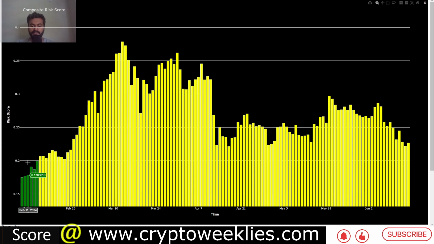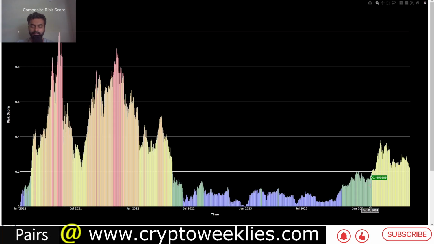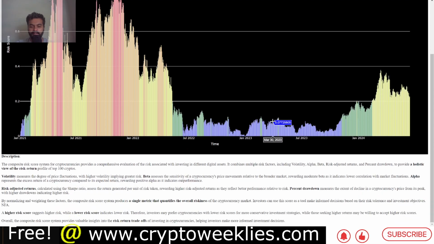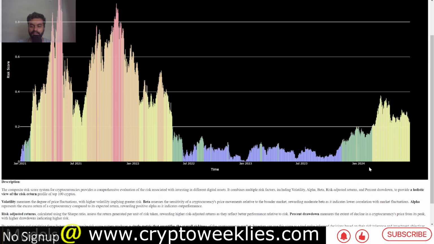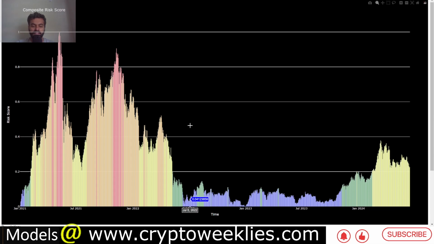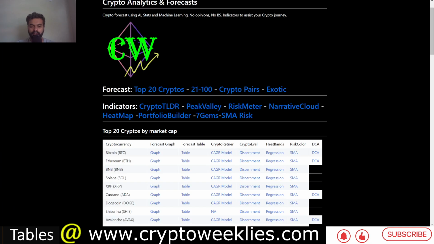If and when the risk score goes below this 0.2 threshold, the color code would shift from yellow to green. This is calculated by analyzing the risk return profile of the top 100 cryptos using factors such as volatility, alpha, beta, Sharpe ratio, and percent drawdown to provide one single metric to analyze what is happening in the market in terms of risk reward potential. This gets updated every single day, like all of the indicators on the website. The link to the website is on the bottom of your screen.